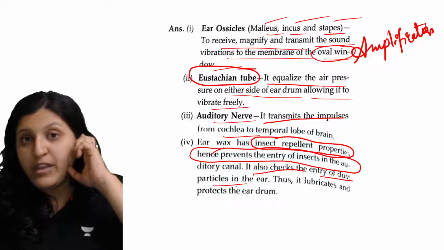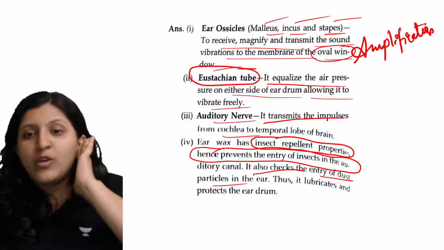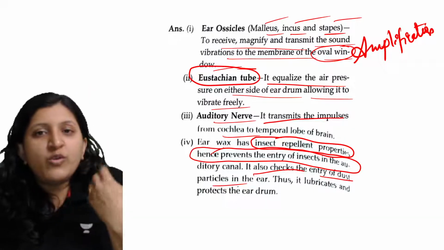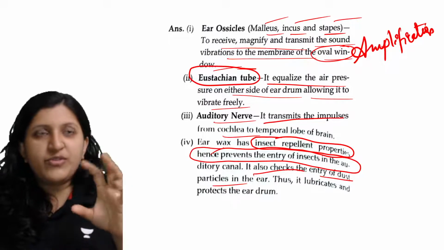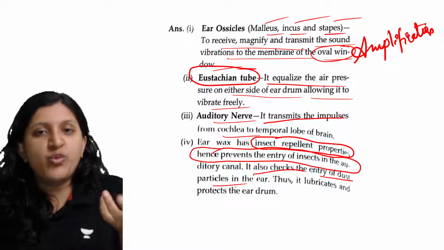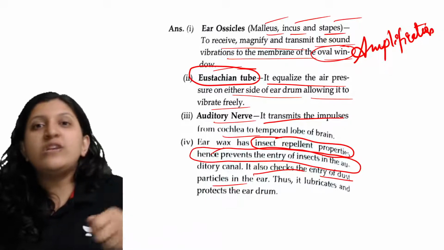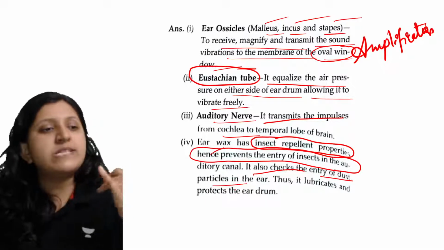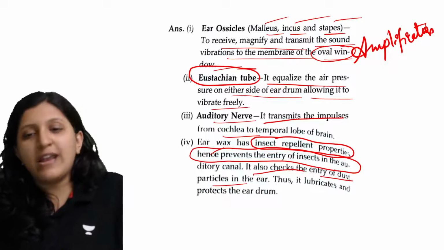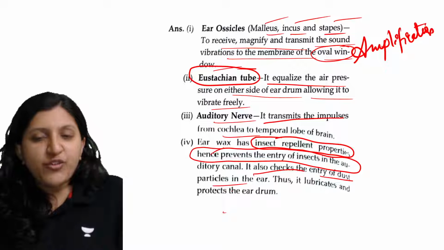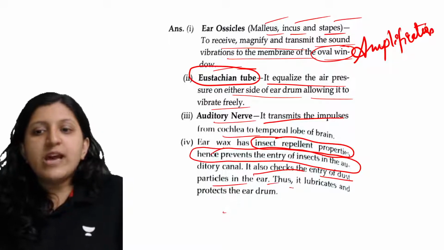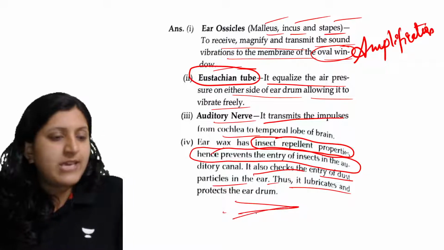So a dust particle, if it is there, is going to be trapped here. So you can usually remove the ear wax. If too much accumulation is there, you usually remove that, right? But you shouldn't insert anything too deep inside. You can just clear it out with your hand or a finger, okay. So it also checks the entry of dust particles in the ear. Thus it lubricates and protects the eardrum.